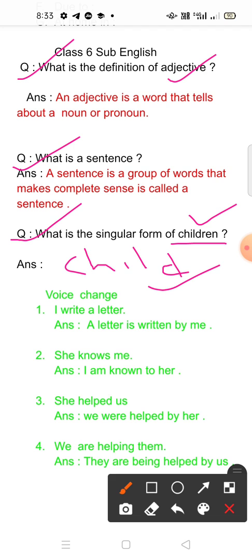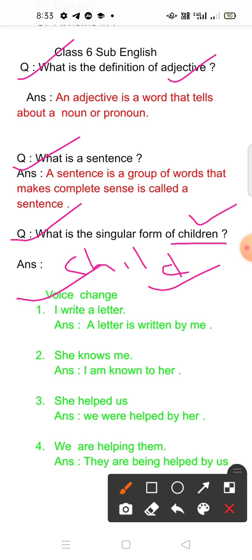Then this is voice change. I have given here some voice change questions. You have learned about voice change, active and passive.